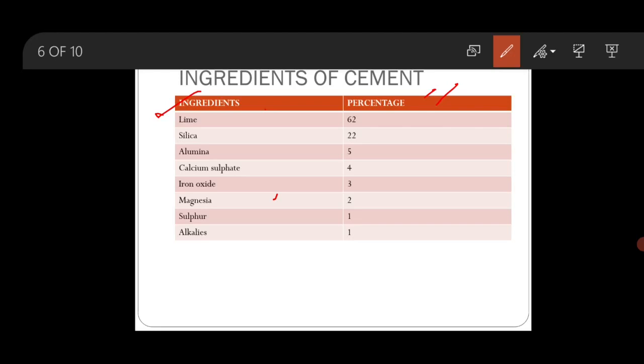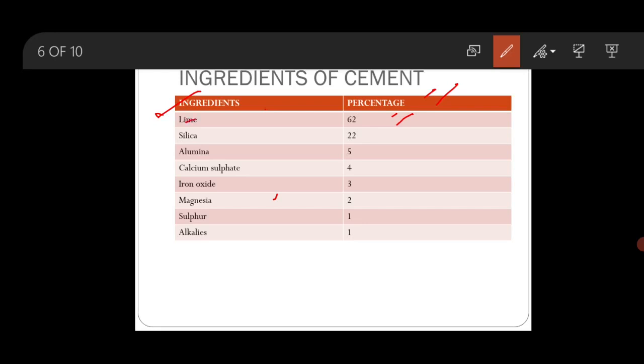The percentage of lime is about 62%. When the lime is in excess, it will make the cement unsound. It will cause the cement to expand, and finally it will disintegrate. On the other hand, if the lime is present in deficiency, then the strength of the cement is decreased.